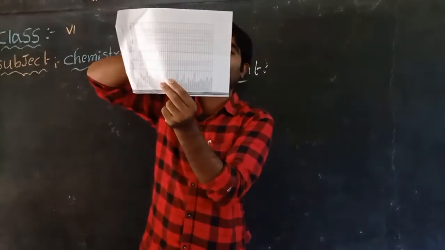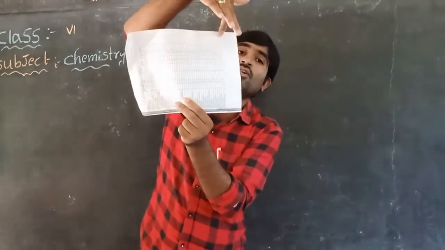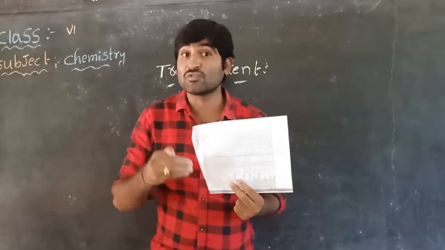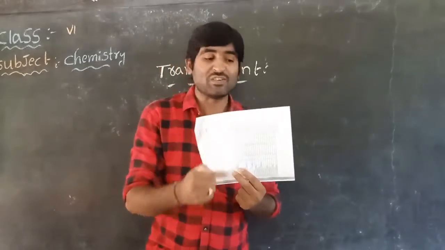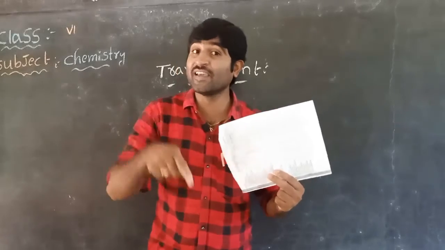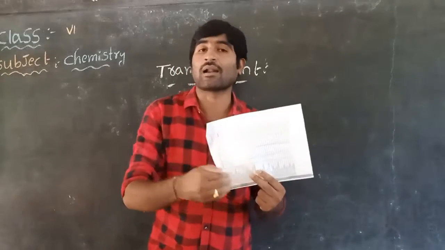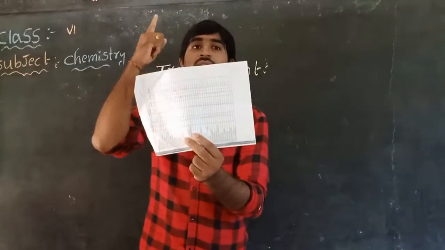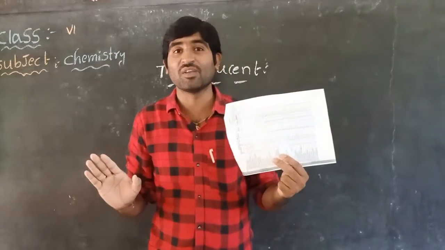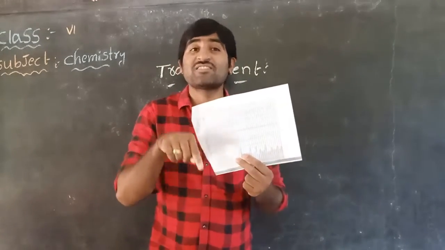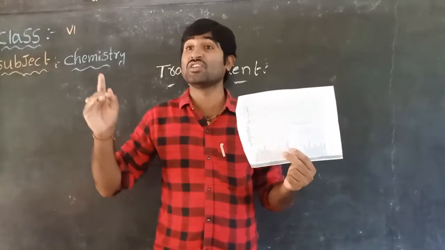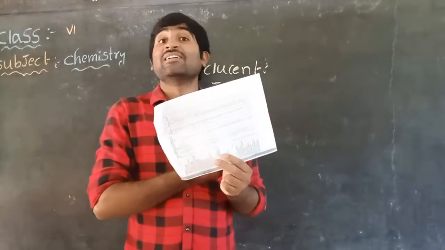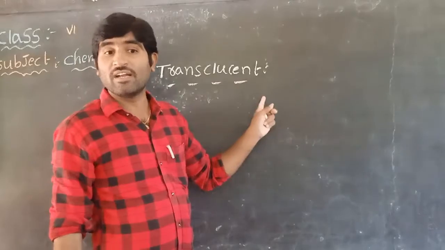Next, try to see the bulb at the position where we dropped the oil. Note your observations. Did you see through the paper where you spread oil or not? If you see, did you see clearly or not? Our observation is we see the light through the paper, but not clearly. Not like how we see through glass, but we can see, though not clearly. That kind of substance is called translucent.